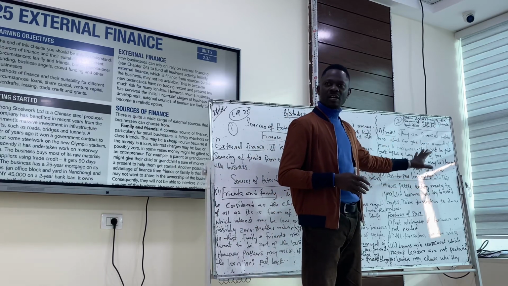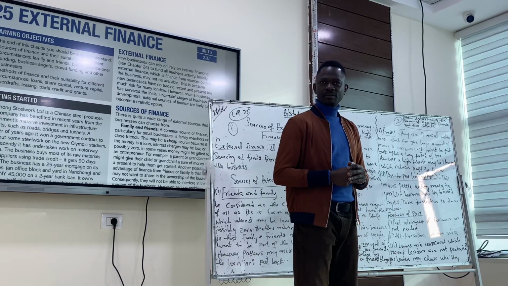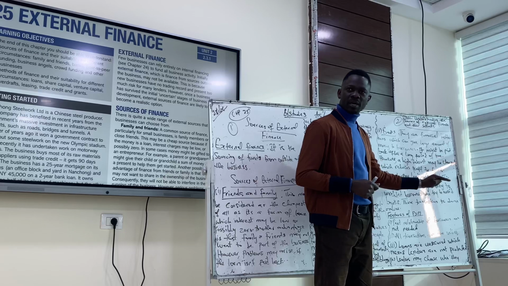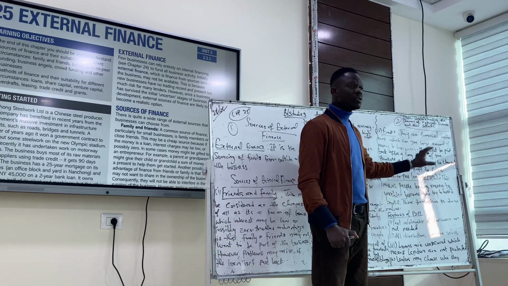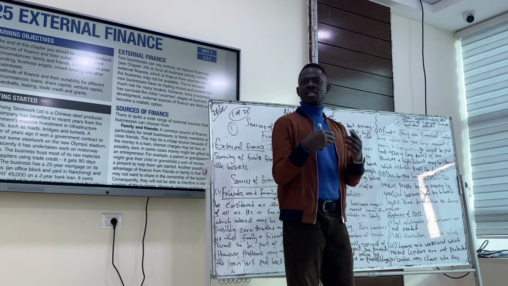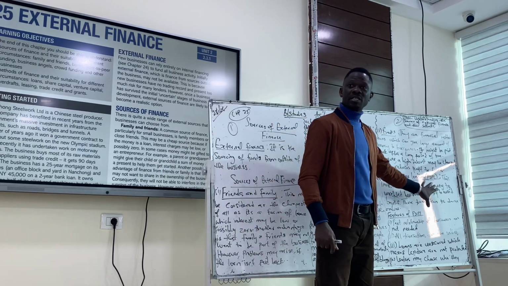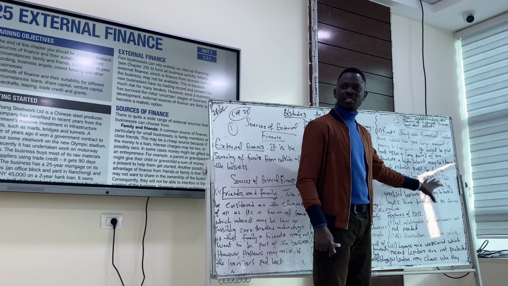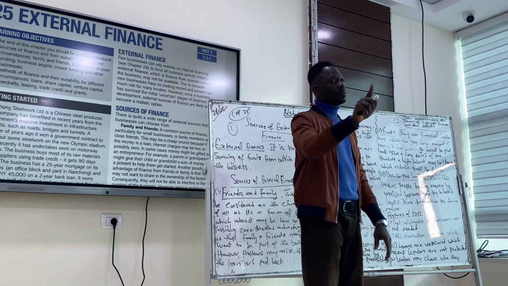But the problem about using a bank as your source of finance is that you need to pay interest, as well as the principal at the end or at the tenure that you are supposed to pay back. So for banks, you have the principal, you have the interest, which you have to pay yearly or monthly, mostly yearly. And paying that interest means your revenue would reduce because interest is part of your expenses. Do we understand that?